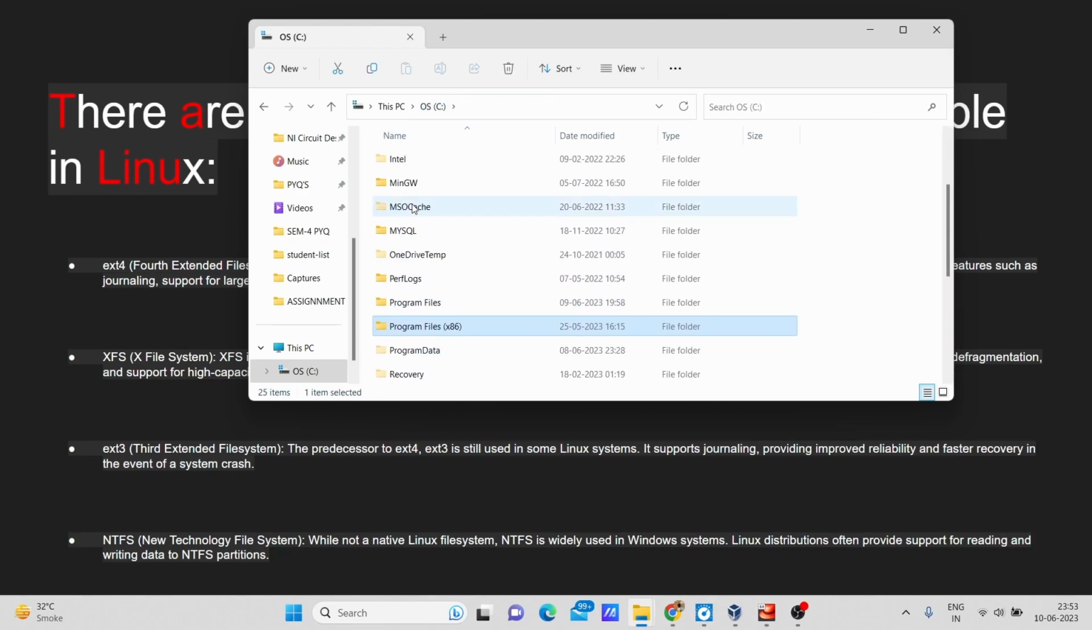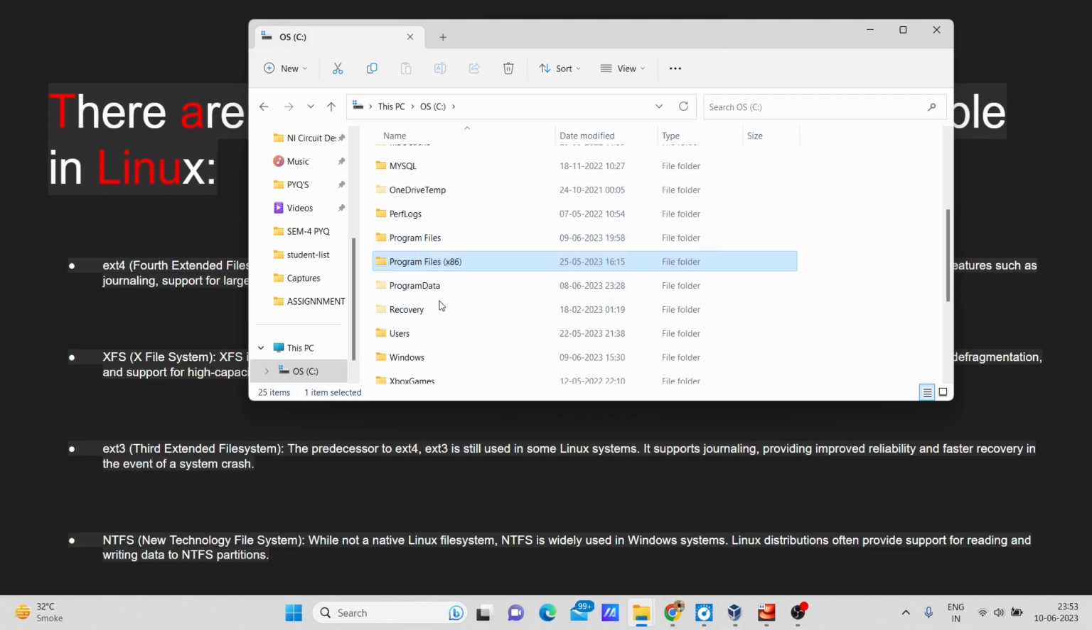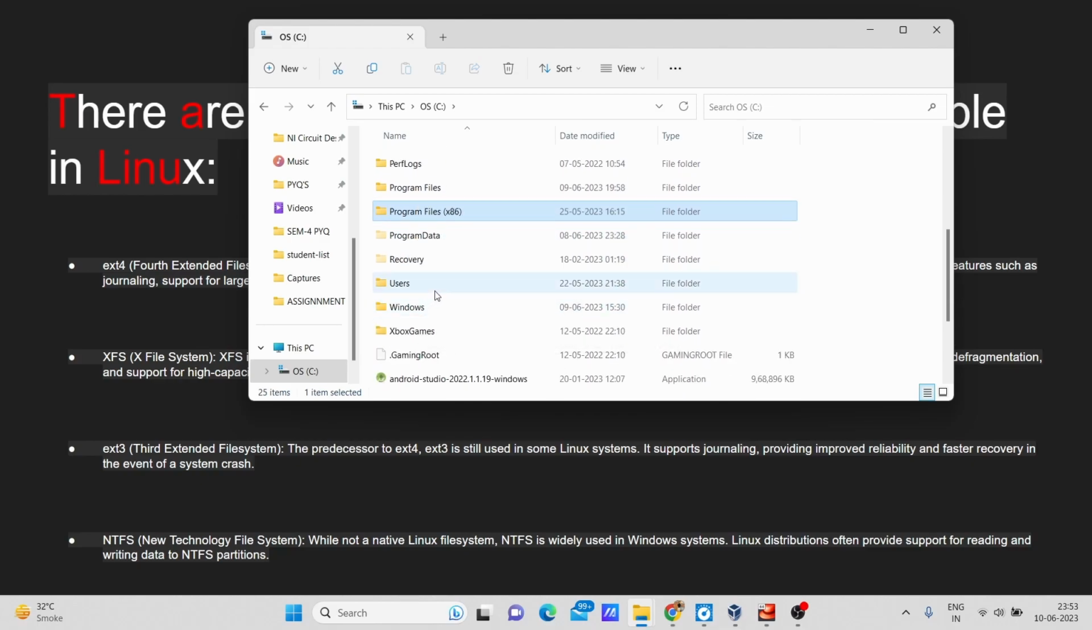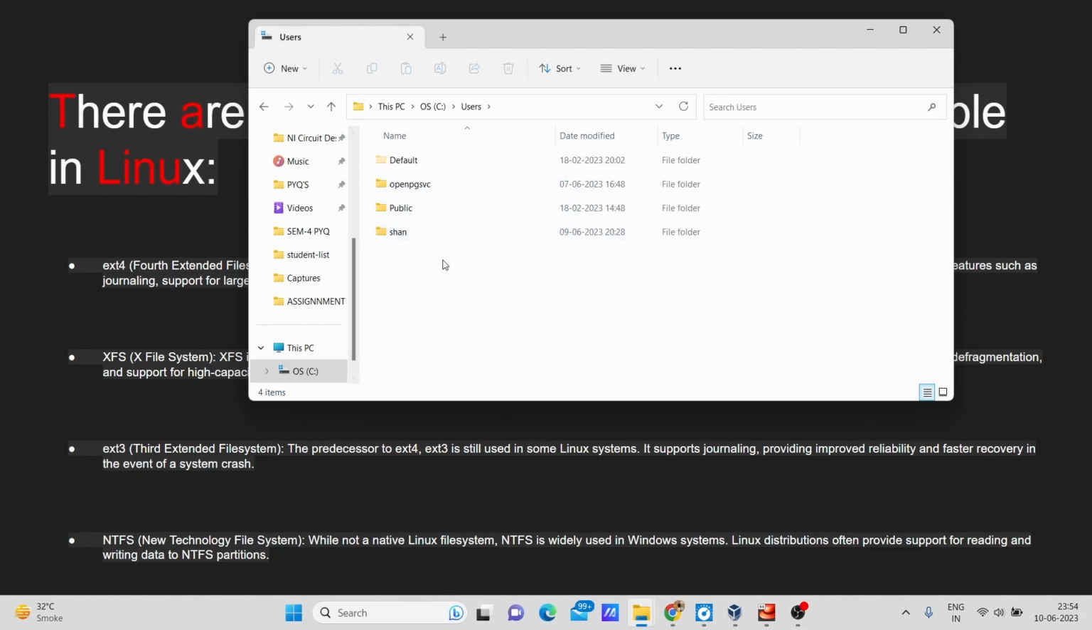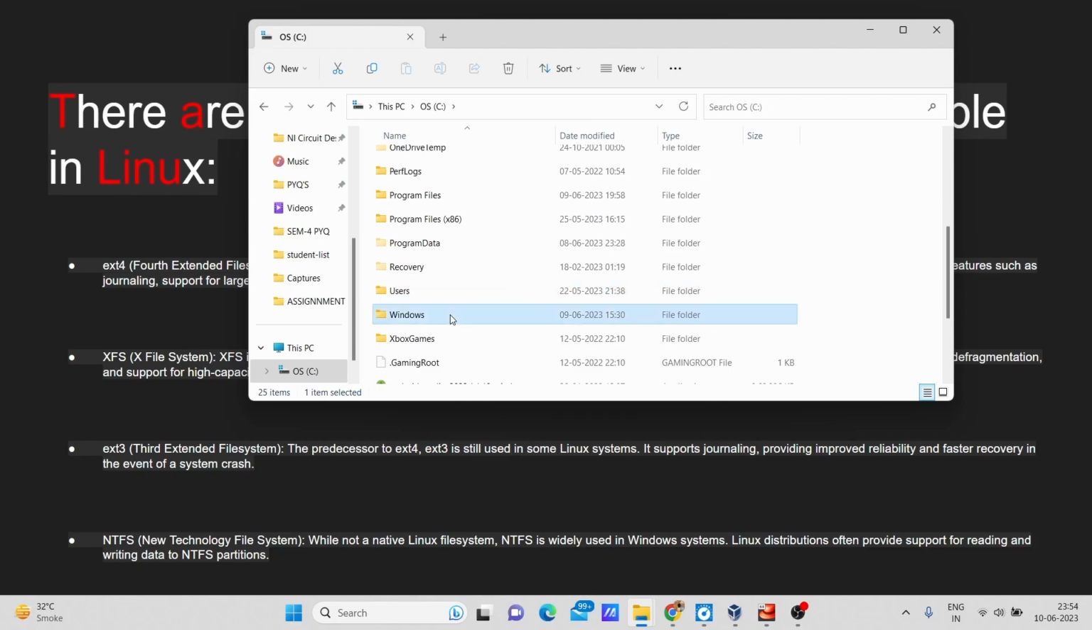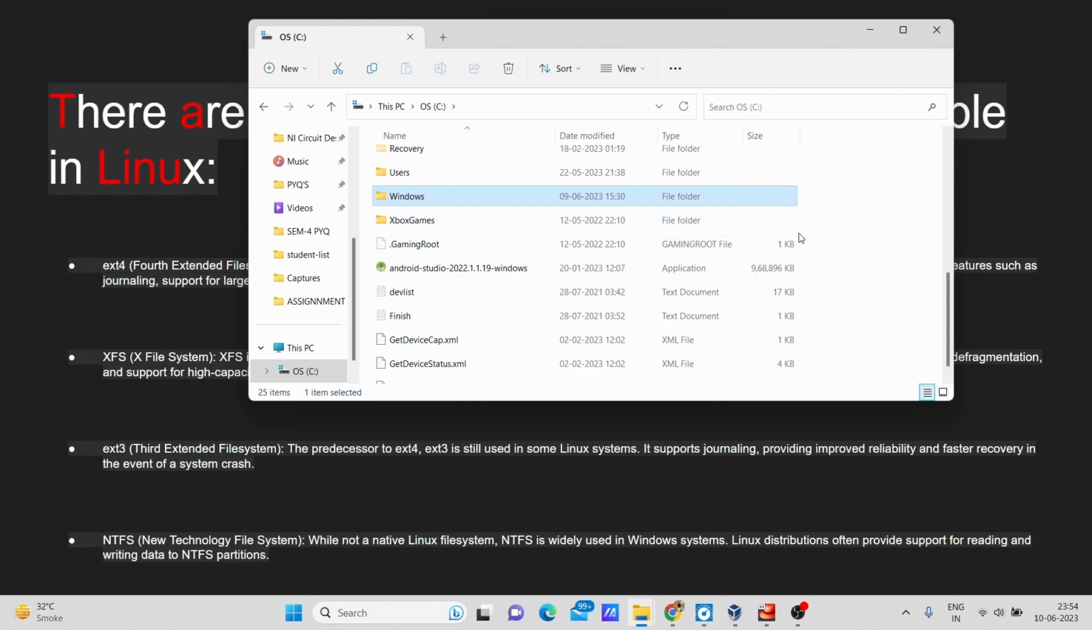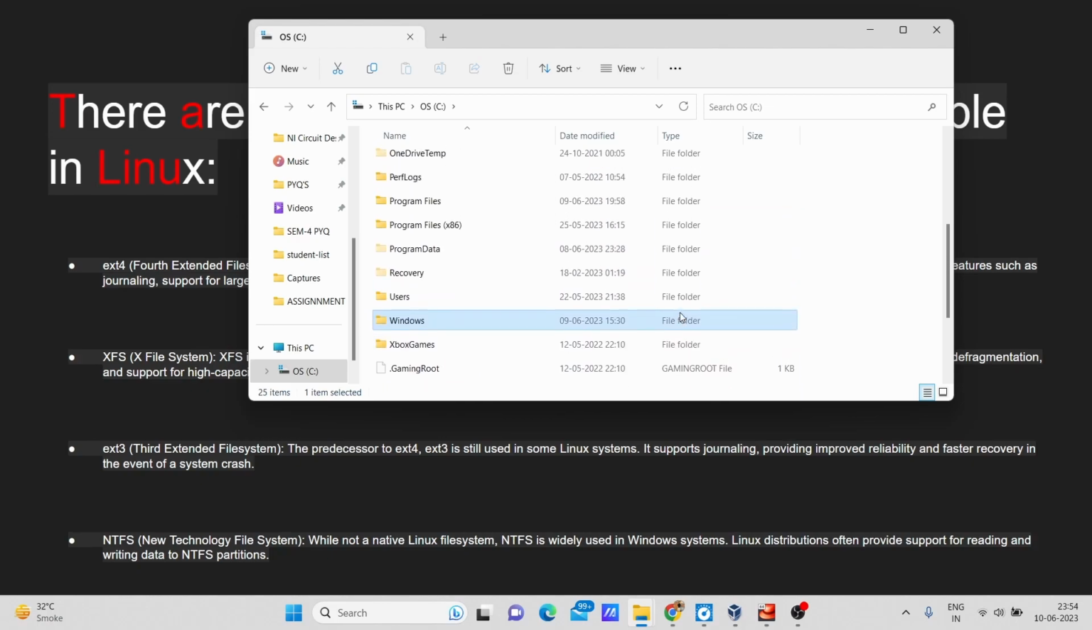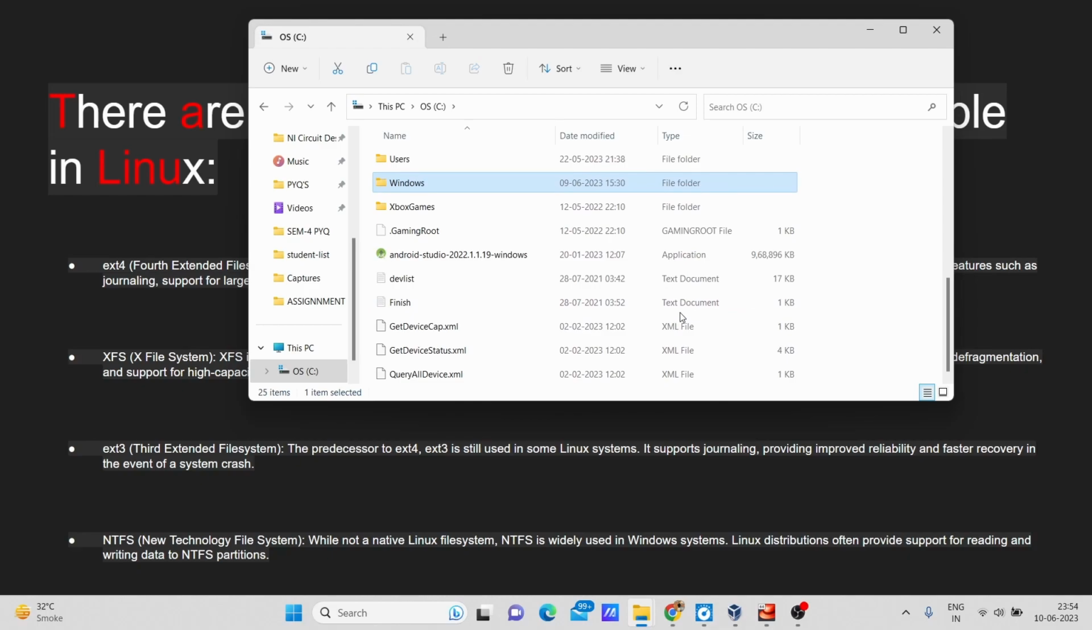Same as it has MySQL, SQL Server, ProgramData, and Users. This Users folder basically contains the information about what kind of users I have created in my operating system. For example, in my Linux operating system I have created the user Shan. So it has this one also, the Public and Default folders and all those things. And the Windows folder basically contains the log files. So this was about how the file system is managed in Windows, just the same as it is in Linux.